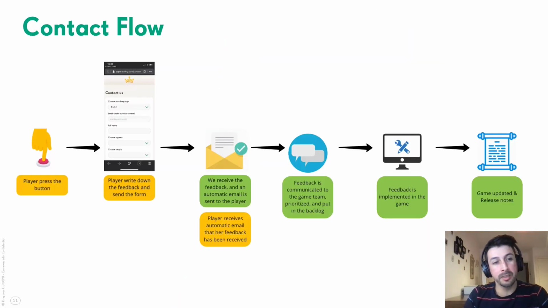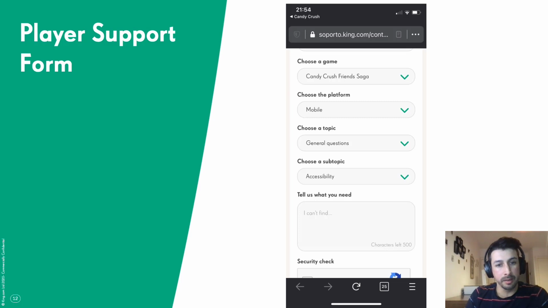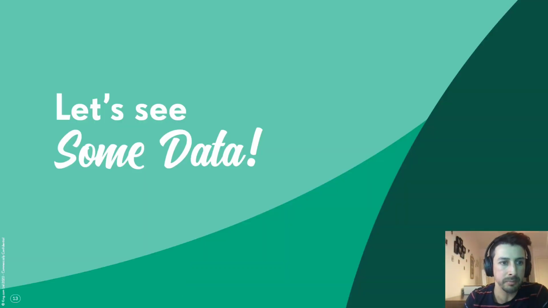So at the end, this is the final flow we have currently in the game. The player presses the button and opens this form, which now has a category for accessibility. We receive the feedback, it is communicated to the team, prioritized and put in the backlog, and they work on it, it is implemented in the game, and then released with release notes. And as you can see, we now have this subtopic focused on accessibility. So let's see some data.